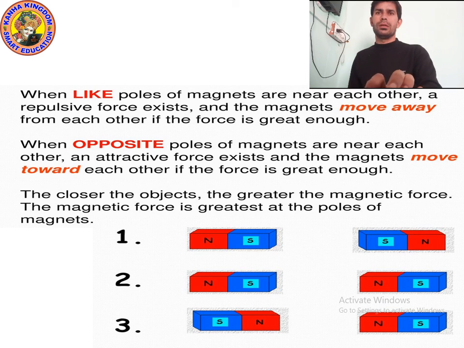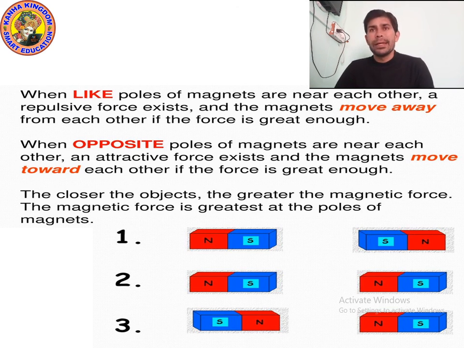And if you cannot see clearly, then let me explain to you. Again, I am reading slowly. If you can't see clearly, then I am reading for you. When like poles of magnets are near each other, a repulsive force exists and the magnets move away from each other if the force is great enough. When opposite poles of magnets are near each other, an attractive force exists and the magnets move towards each other if the force is great enough.